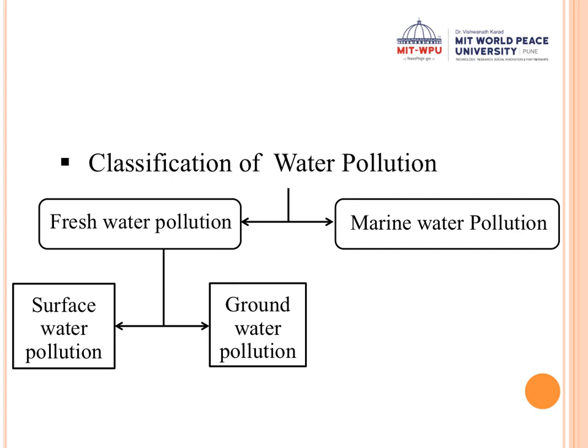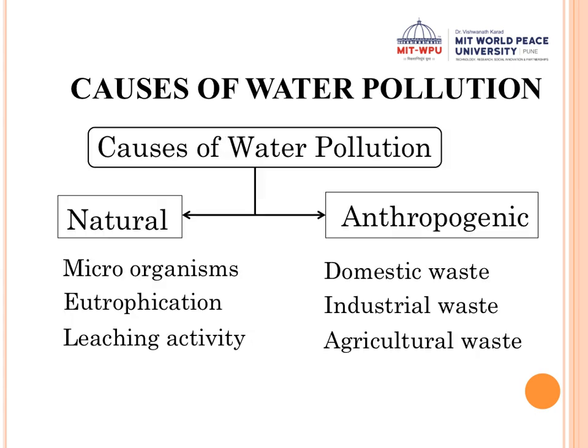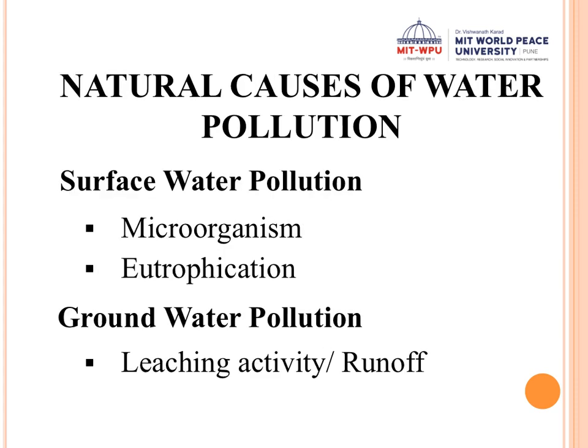Now when we look at groundwater, let's first look at the causes of water pollution. What are the causes of water pollution? Natural causes: we already saw microorganisms, a lot of those disease causing agents. Then we also saw eutrophication, and there can be some leaching activity also, leaching of different chemicals and toxic elements like mercury. So that can be a natural cause. Now anthropogenic means man-made causes of water pollution. They can be domestic waste, industrial waste, and agricultural waste. We have already discussed this. It's a very basic concept.